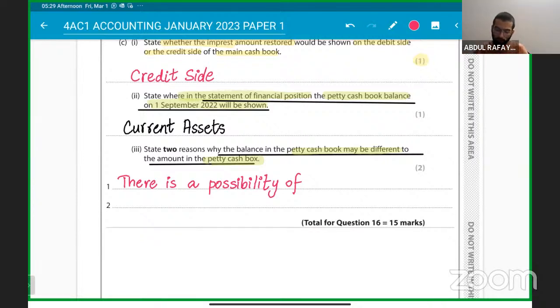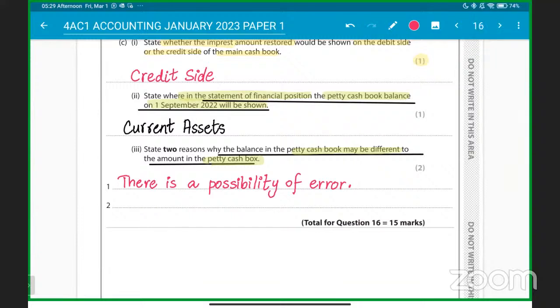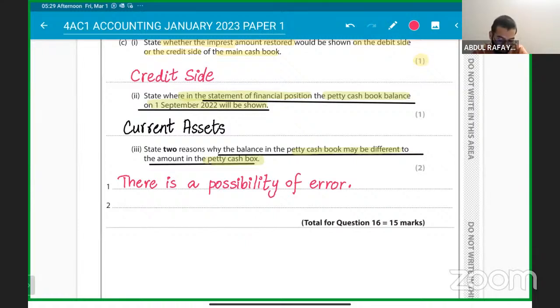So there is a possibility that there might have been an error, okay? Or some of the cash might have been stolen. You can write down that some of the cash might have been stolen.